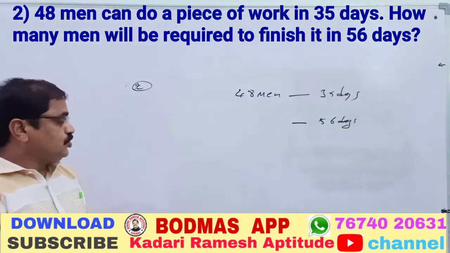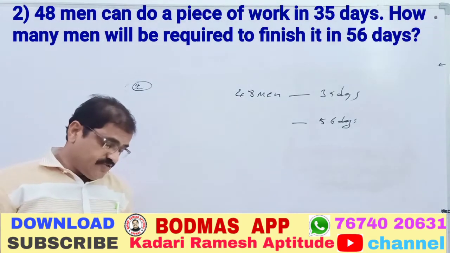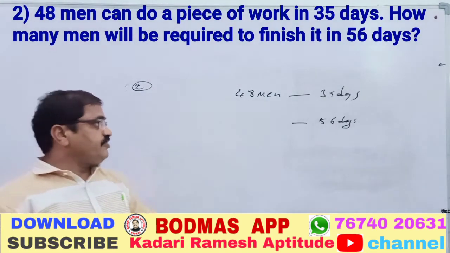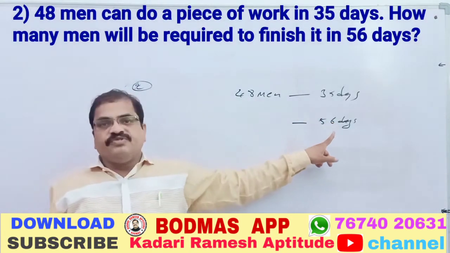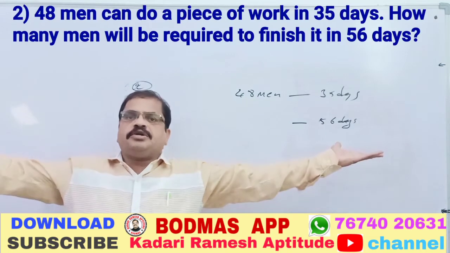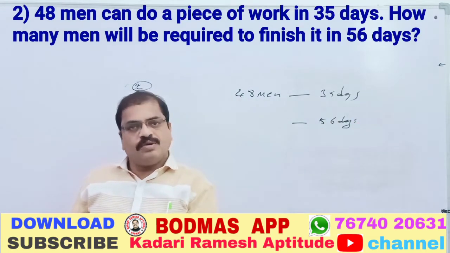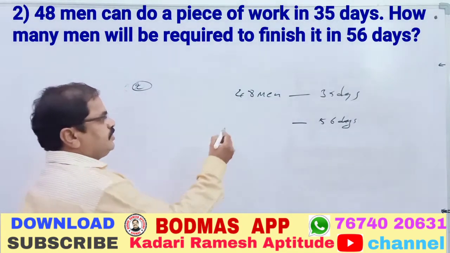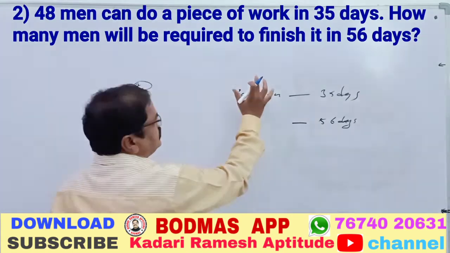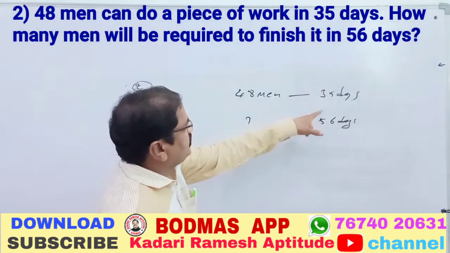So question number 2: 48 men can do a piece of work in 35 days. How many will be required to do it in 56 days? When we want to finish in 35 days, 48 members are required. When we want to do it in 56 days, 56 means a lot of time is there, more time. We need fewer people, because fewer people will do it in more days. Here more days means we need fewer men. Don't look at the question mark part, that is what you have to observe. We need the less value, what is it?